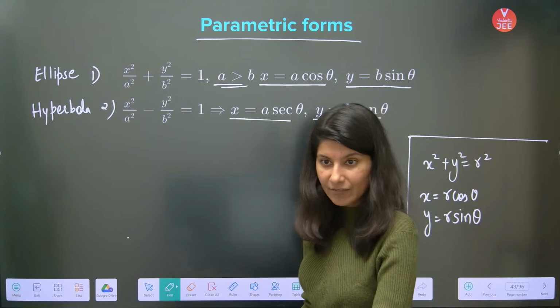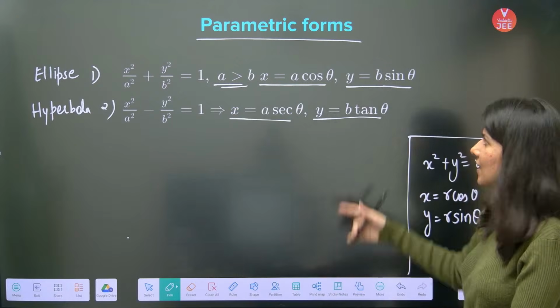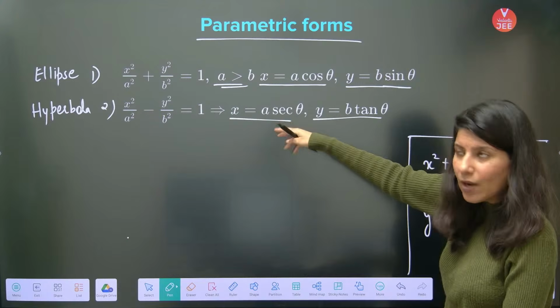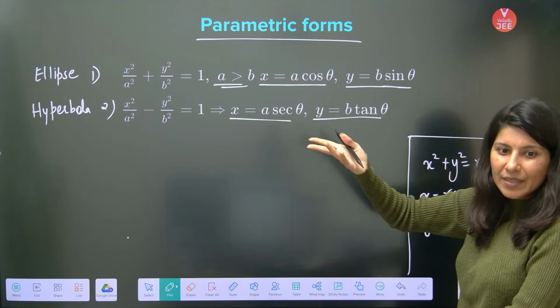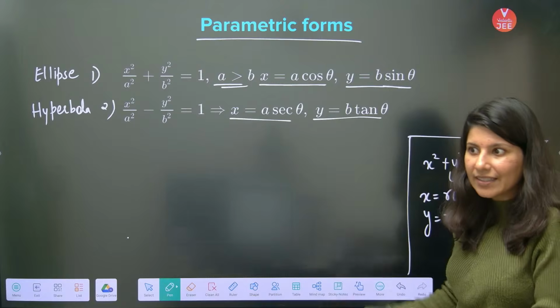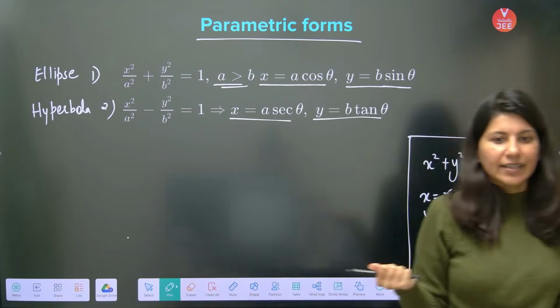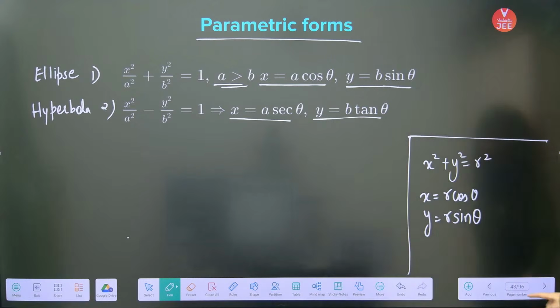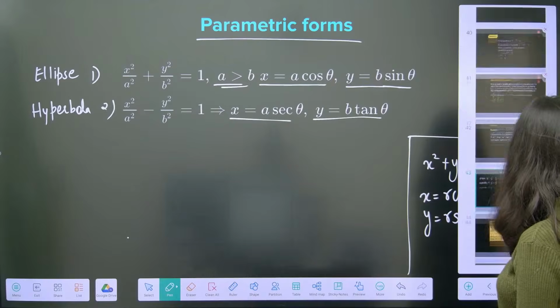Yes. Will you be able to remember it? It is very easy. Just remember cos is the reciprocal of sec. Now if you remember sec, obviously you will be able to remember tan. Sec square, obviously the identity has another term, which is tan only. You just have to create the identity, that's it. So in case you forget anything, you will be able to recall the identity. Okay. Alright. Parametric forms clear to you?